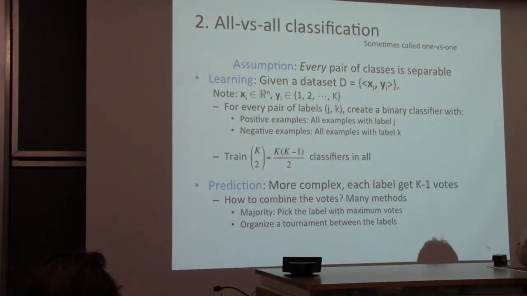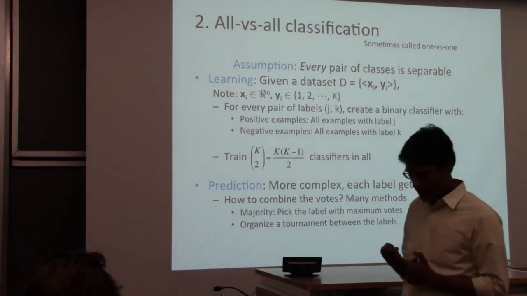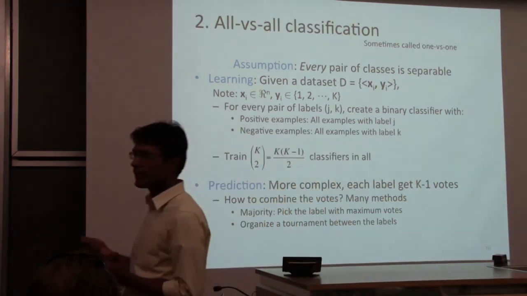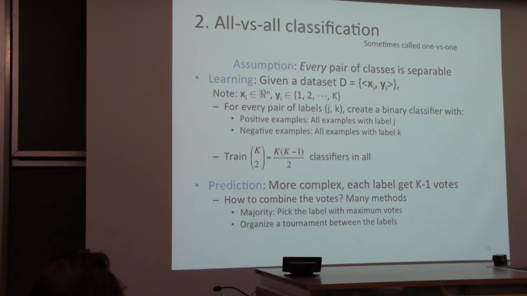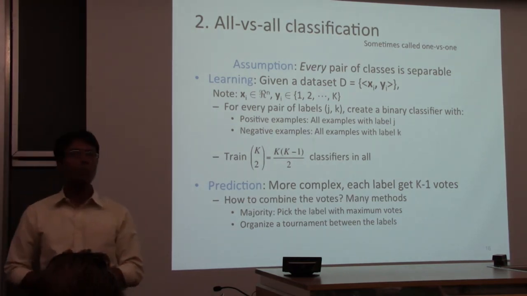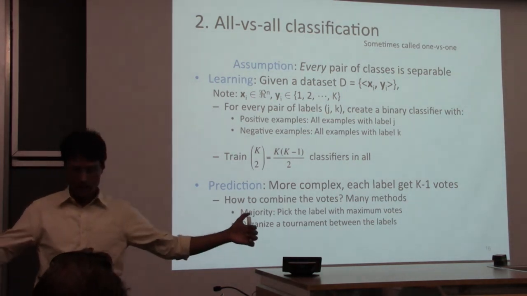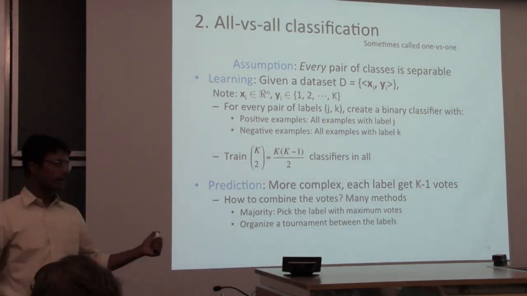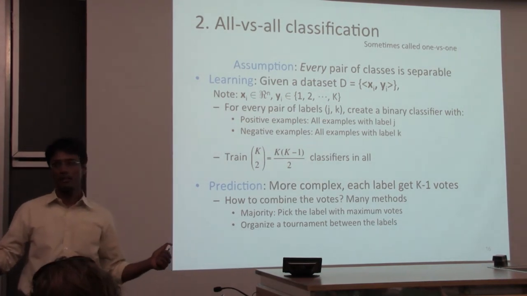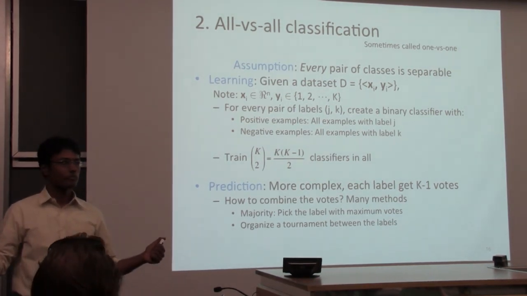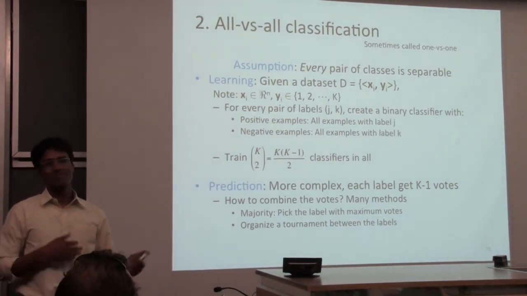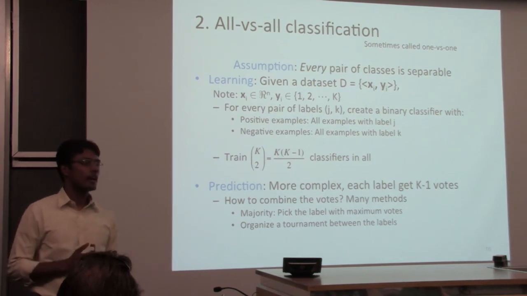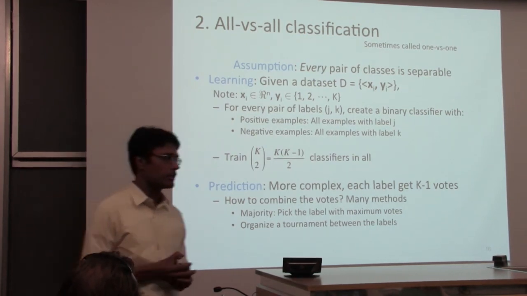Here you have k square things, and for every label, there are k-1 classifiers that have something to say about that label. And prediction involves somehow pooling together the decisions of all these k-square classifiers into a single output. There is no clear idea of what's a good way of doing this.